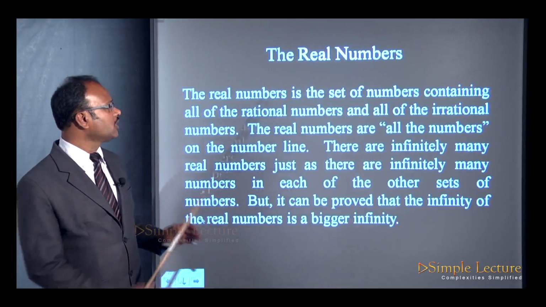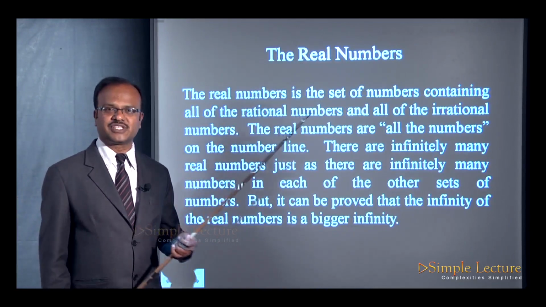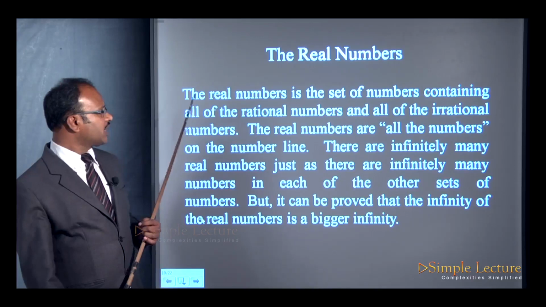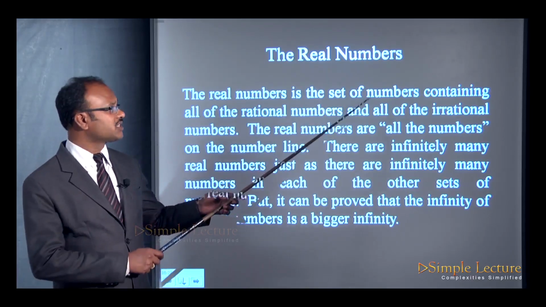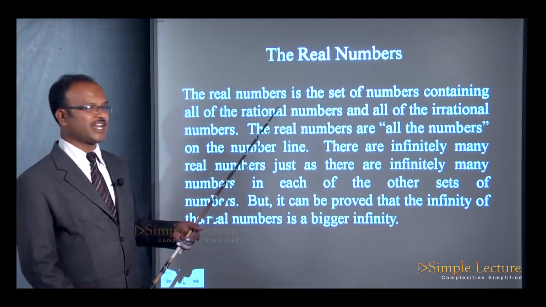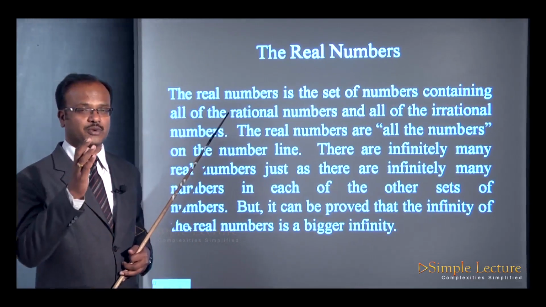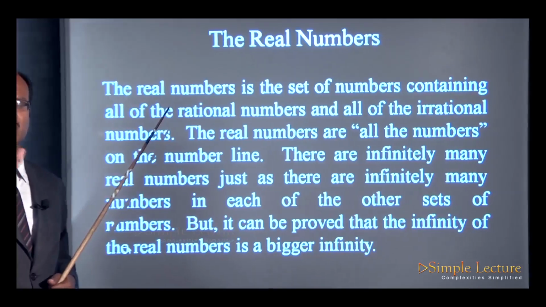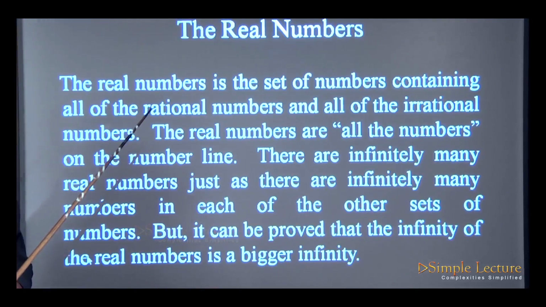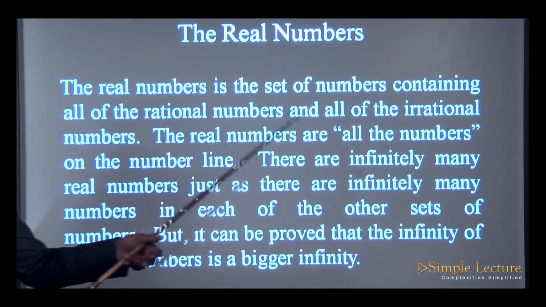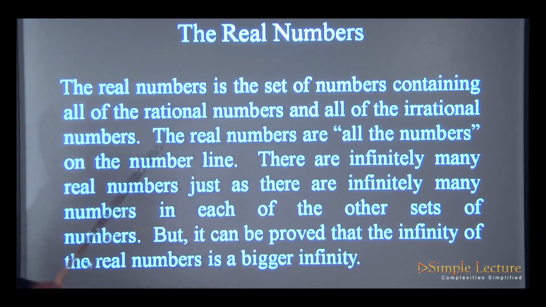Now, the real numbers, which is the actual topic of discussion. The real numbers is the set of numbers containing all of the rational numbers and all of the irrational numbers. That is what I told you: all rational and irrational numbers put together is real numbers. Remember, right? Then, the real numbers are all the numbers on the number line.